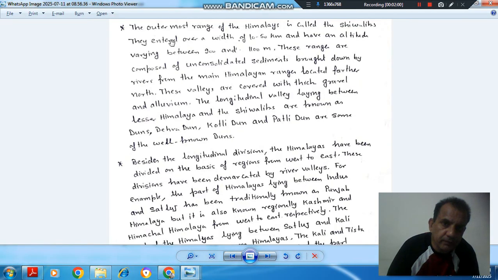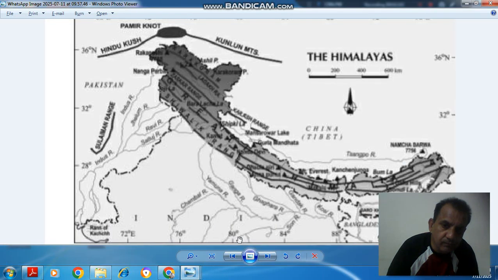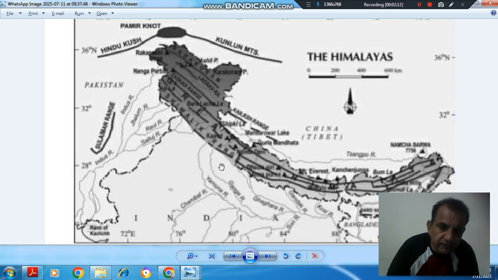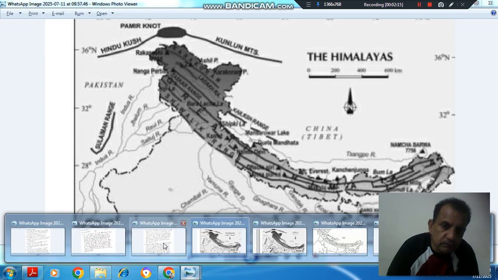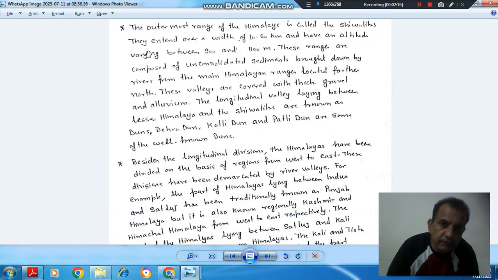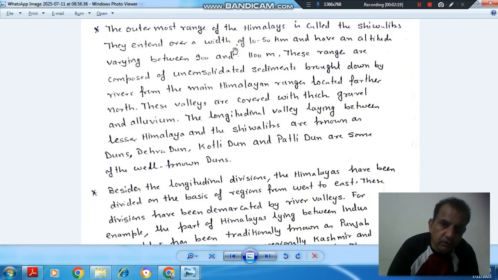Next point: the outermost Himalayas. The outermost range of the Himalayas is called Shivalik. So this is the outermost range, the Shivalik range. They extend over a width of 10 to 50 kilometers and have an altitude varying between 900 and 1100 meters.